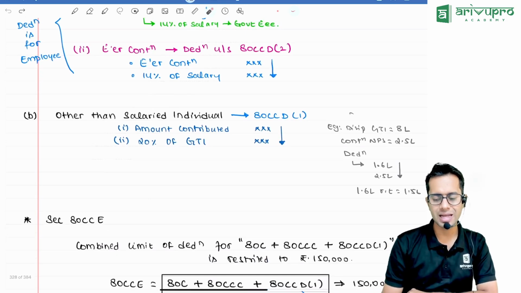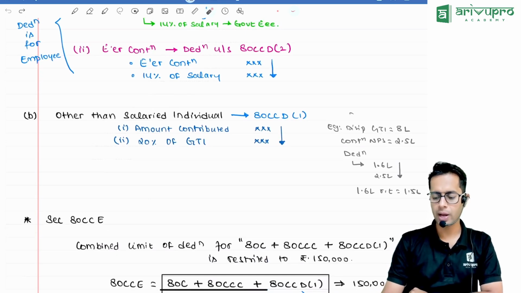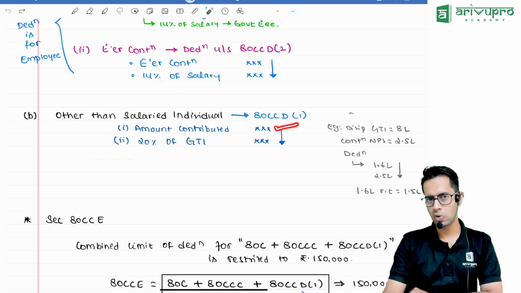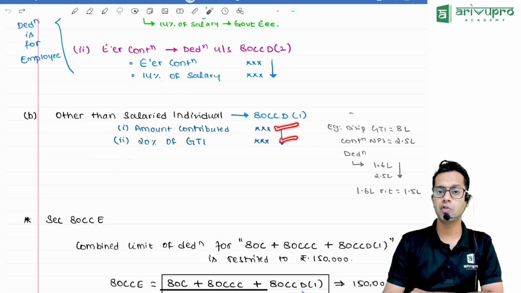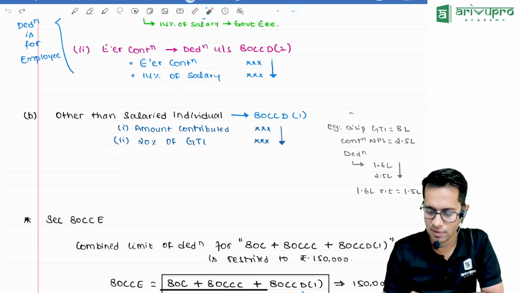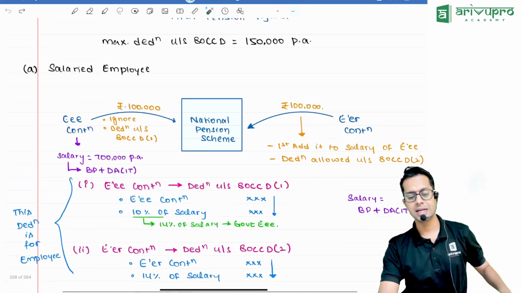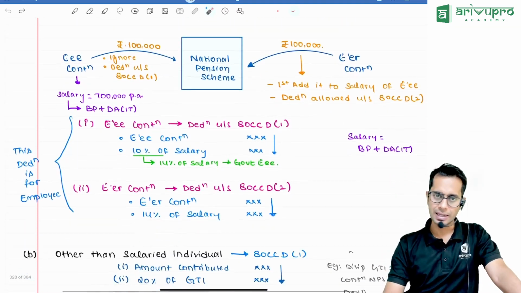Now, if you are other than a salaried employee, then for you the limit will be the amount contributed by you, or 20% of your gross total income, whichever is less, will be allowed as deduction. Okay, this is the deduction allowed for 80CCD.